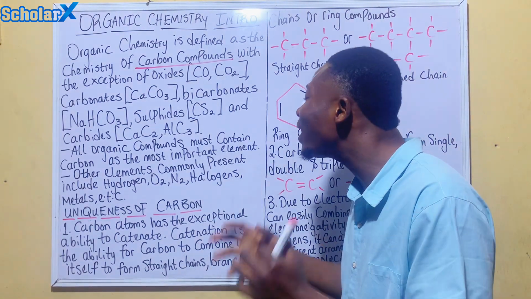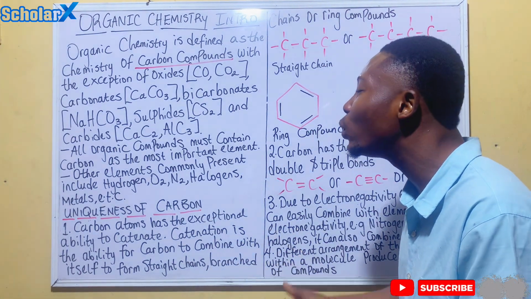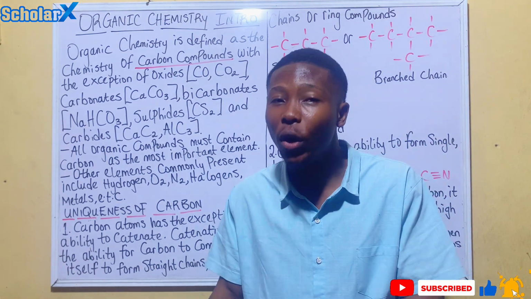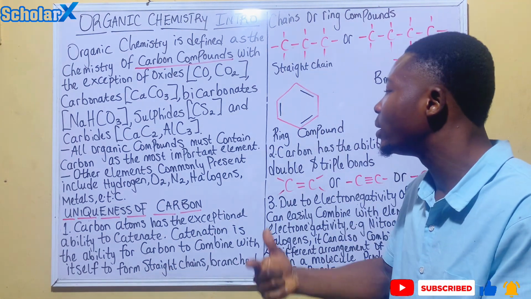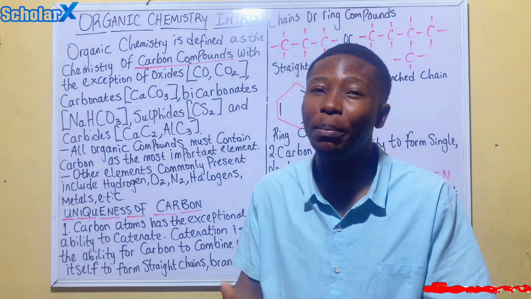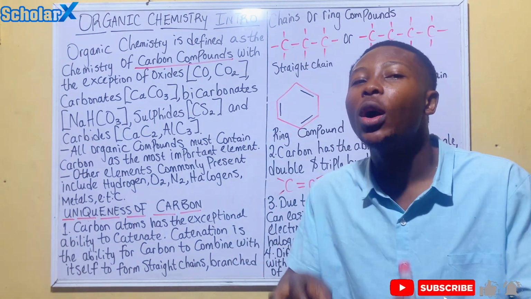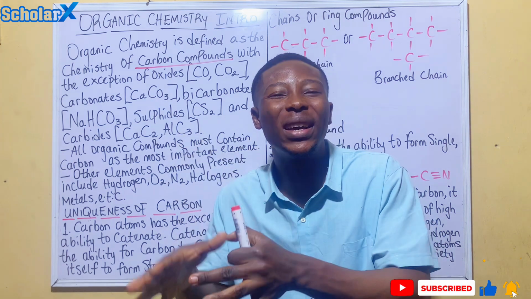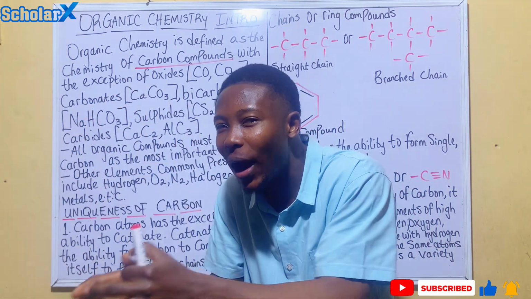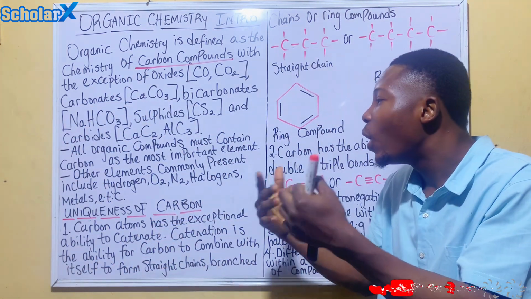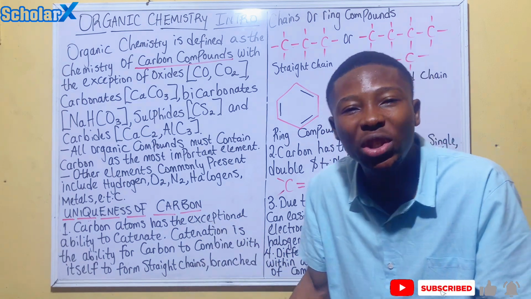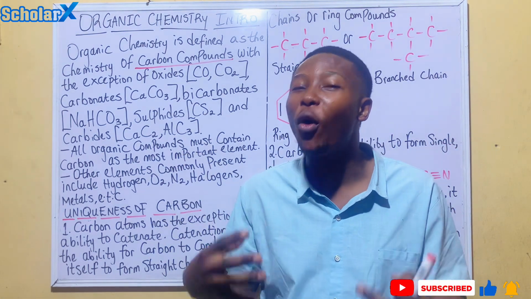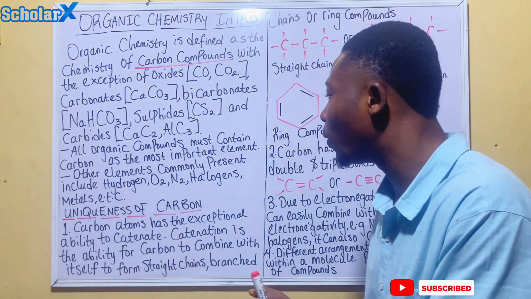Now the next one says other elements commonly present include hydrogen. Hydrogen can be included in an organic compound. Oxygen can be included, nitrogen, halogens, and metals, etc. But one of the most dominating elements in organic compounds is carbon. Hydrogen, oxygen, nitrogen, halogens, metals could just be substitutes, but you will find more carbon in organic compounds.